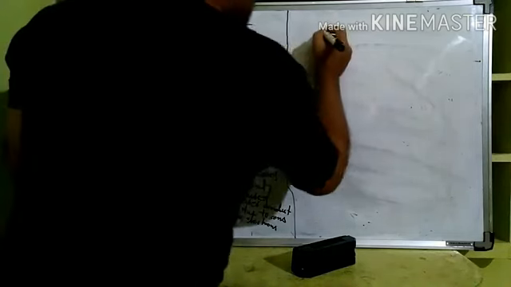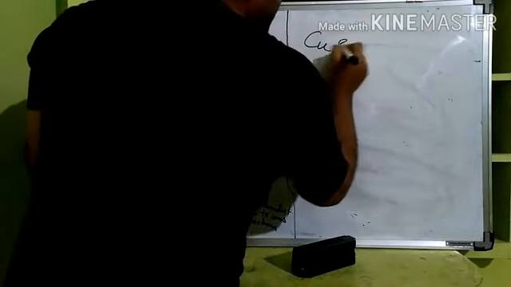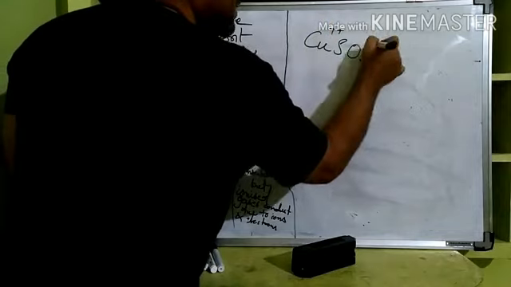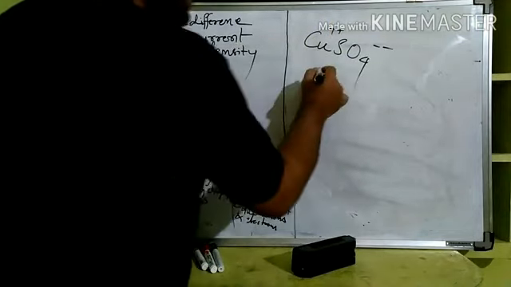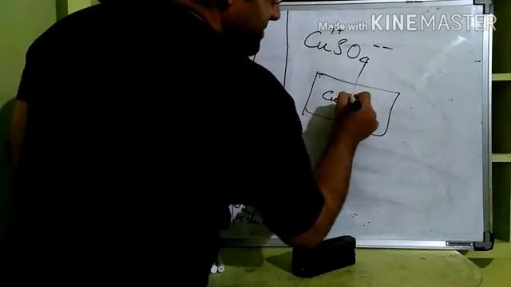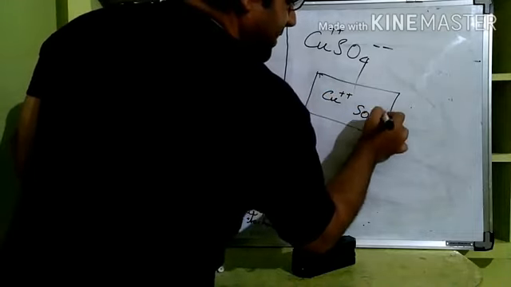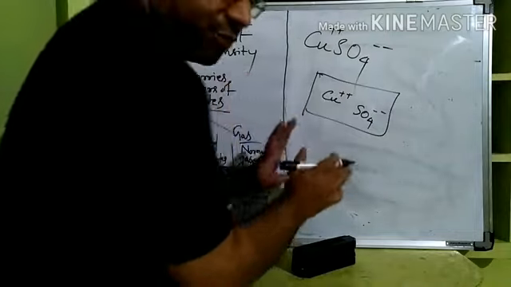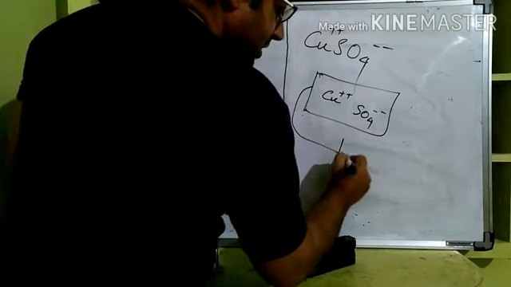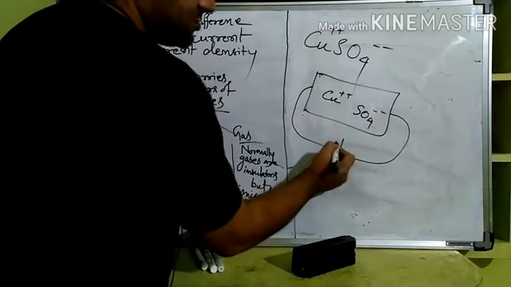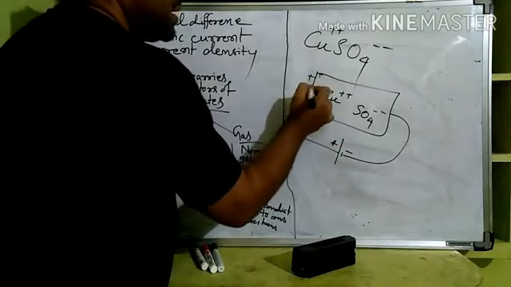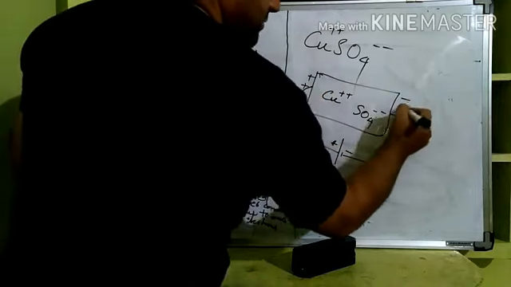And in a liquid, electrolytes are there. Let us say copper sulfate. When it's ionized, copper is written like this, doubly plus. Now let us say there is one copper sulfate solution. All these positive ions and negative ions are separated. In fact, the entire thing is neutral. However, you connect it with one EMF source. What will happen? This is the positive side, and this is the negative side.